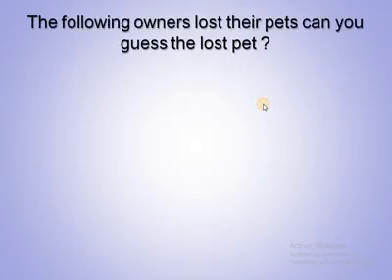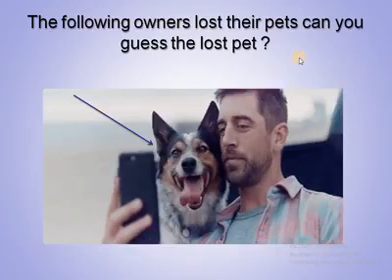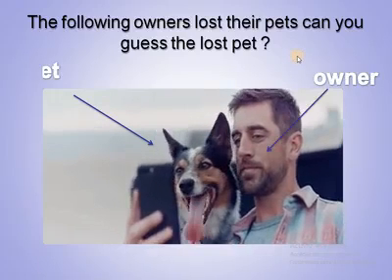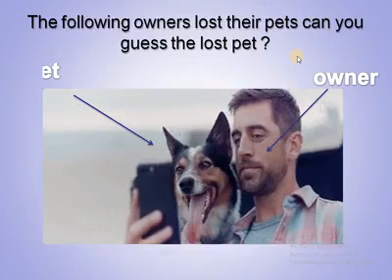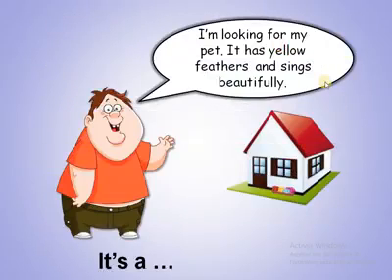Okay, so let's start with the warm-up activity. The following owners lost their pets. Can you guess the lost pet? First, let me show you what is a pet and what is an owner. So this is the pet, and that's the owner of the pet. So the following one, they lost their pets. Can you tell me which pet it is?